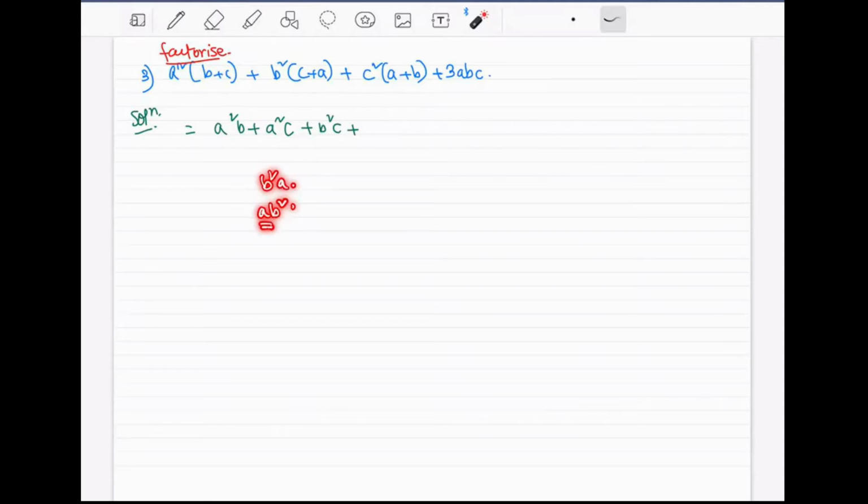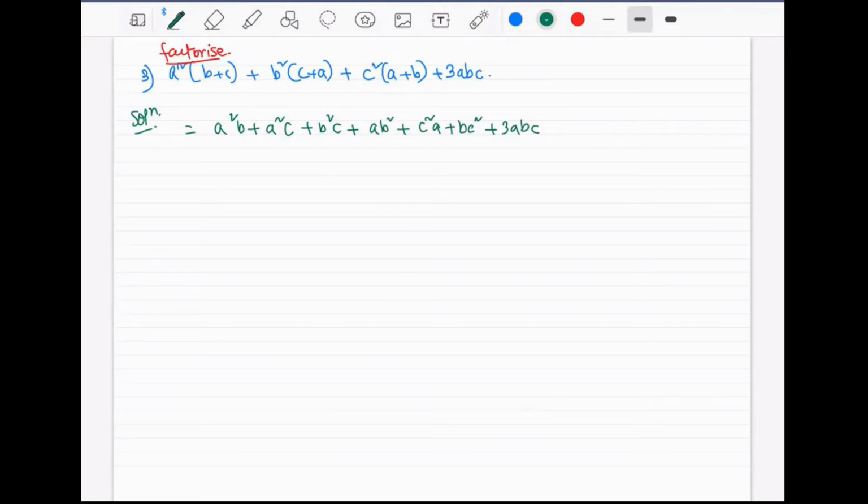So in order not to confuse ourselves, I want to write the letter a first, b later. That's why I will be writing it as ab square. Multiply these two also: c square a plus bc square plus 3abc. This is just multiplication, right?